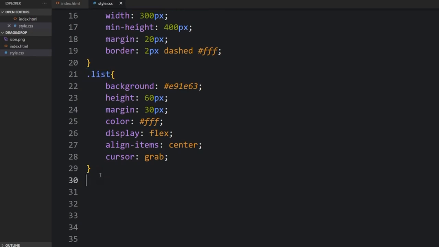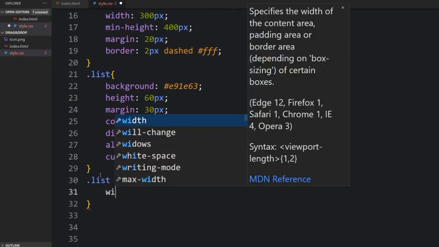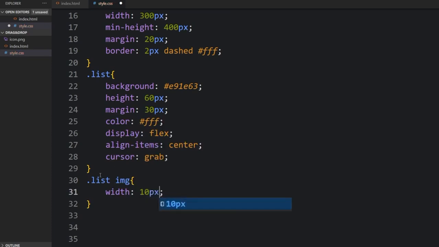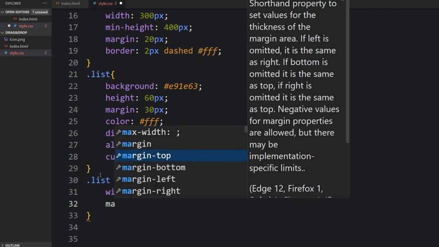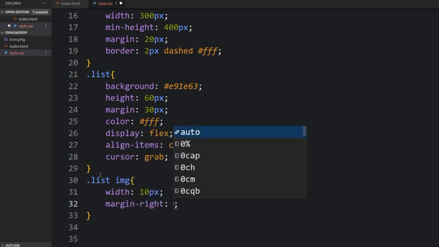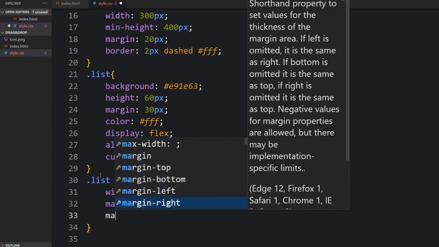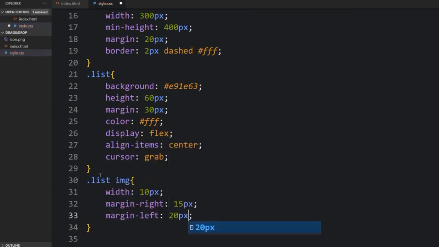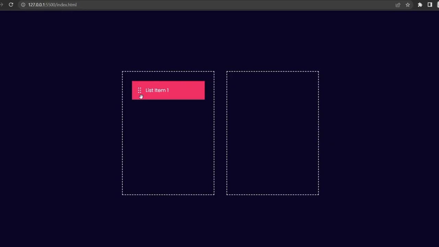To the CSS, I just copy that and tap image. So in between, I will be giving it a width. The width will be 10 pixels. The margin right will be 50 pixels as well. The margin left will be 20 pixels. So let's go back and check.